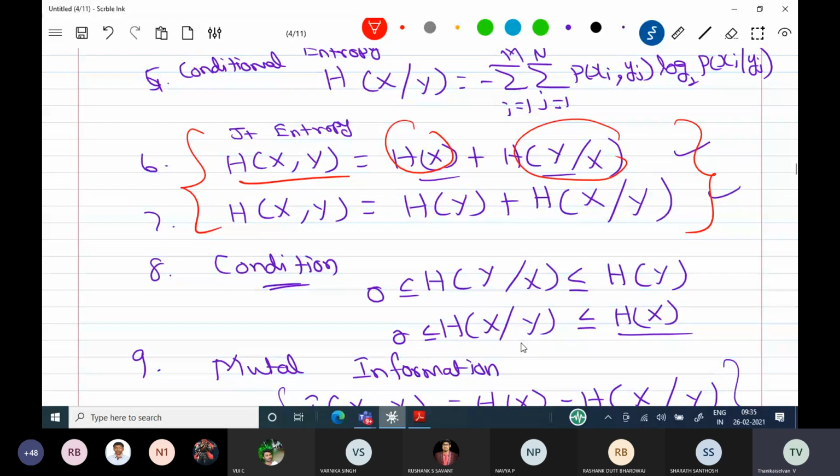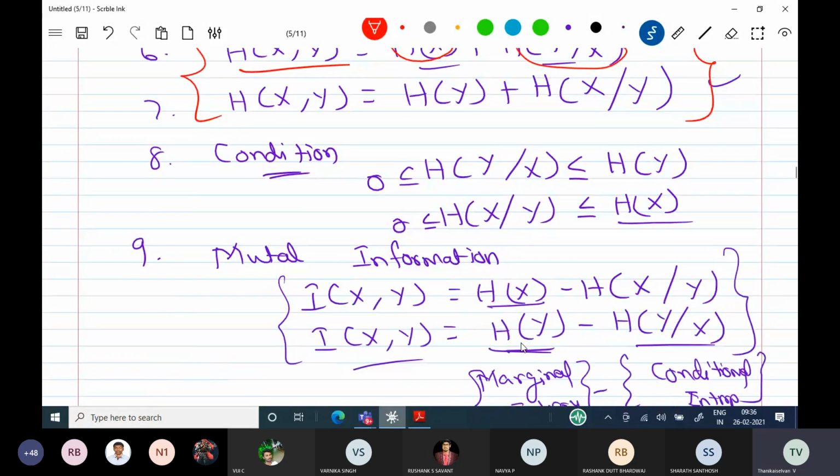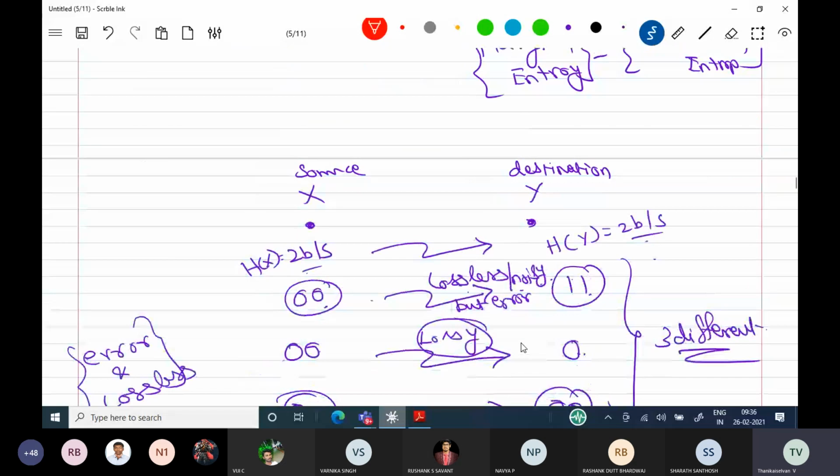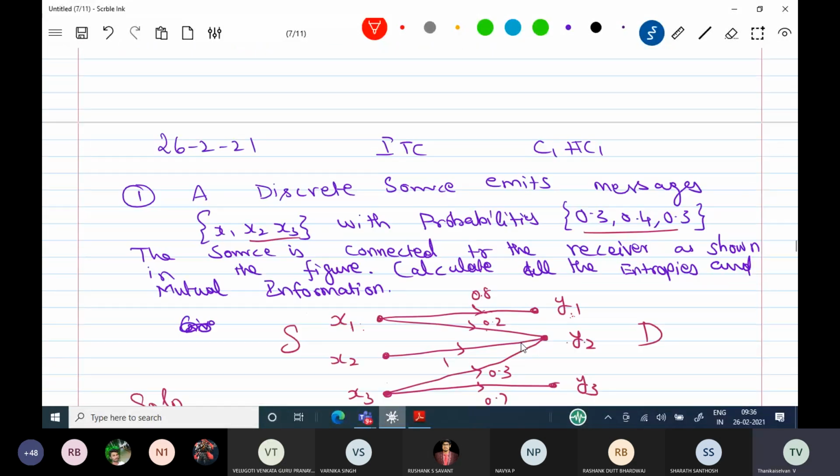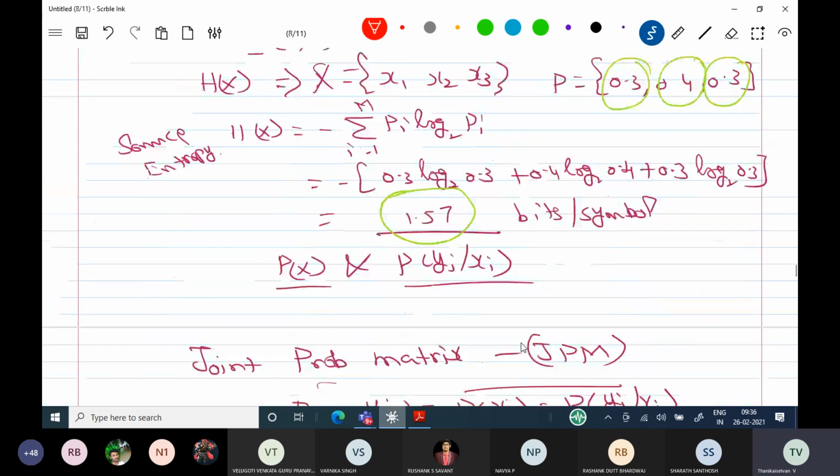We have just now calculated the joint entropy H of x comma y, and we have calculated H of y. Subtract: H of x comma y minus H of y is equal to H of x by y. Use the seventh formula. What is the answer? 0.61. 0.61, sir. 0.61 is the answer. Okay, very good.